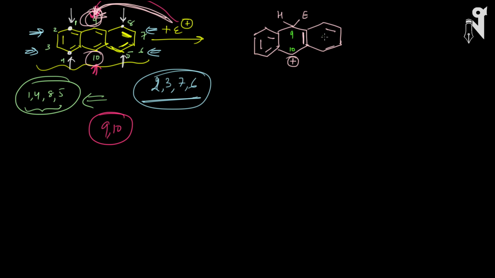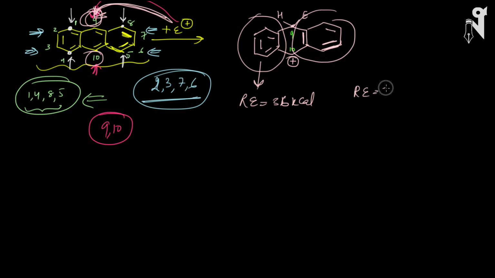Now what is the benefit of this kind of arrangement? Why has your electrophile chosen the ninth position rather than any other position? Now look, the resonance energy of this part of the molecule will be 36 kilocalories because it is an individual benzene, and in exactly the same way this benzene will have a resonance energy of 36 kilocalories. So in total it will be 72 kilocalories, whereas if it had attacked any other position, let's suppose the first, second, third, fourth, eighth or fifth position, what would you have got? You would have got a structure like this.